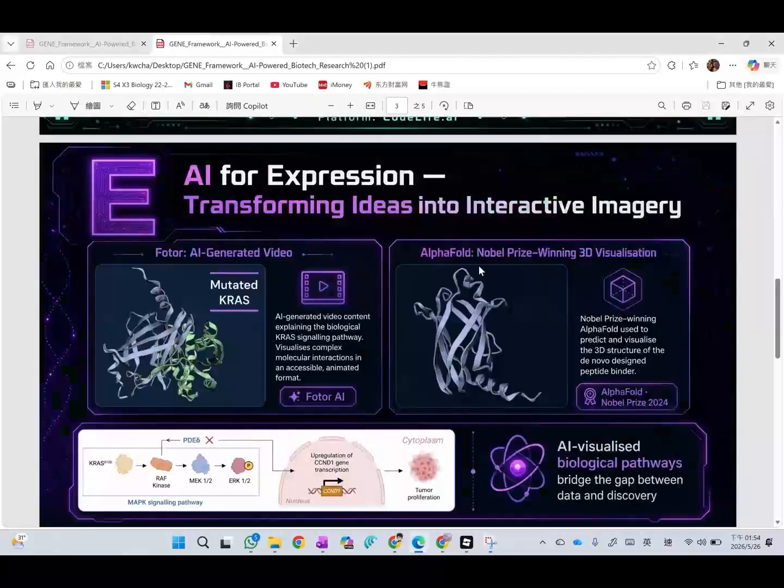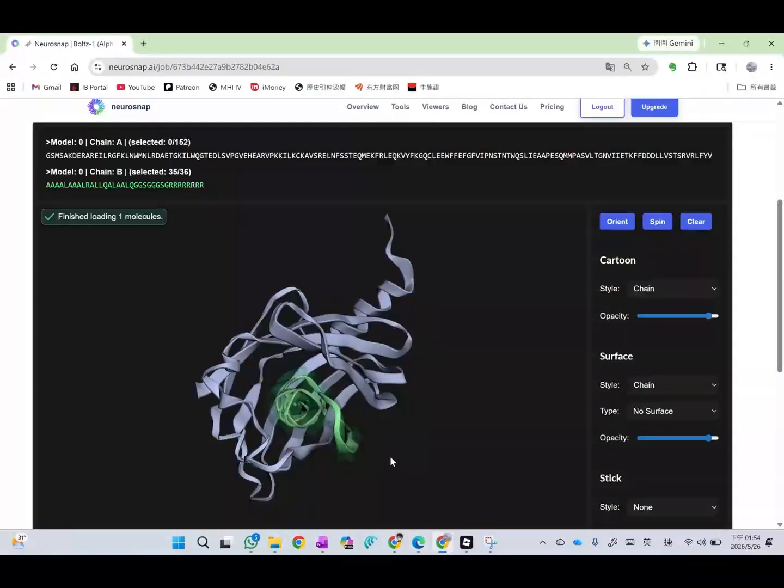Let's talk about E, which is expression, which means the transformation of abstract ideas into clearer images. For this aspect, we have used AlphaFold, which is a Nobel Prize-winning 3D visualization. We try to use 3D models in order to see how our peptide enters the binding pocket of our PDE delta, which is this silvery thing. And in here you can see that we have used AlphaFold in order to make this image.